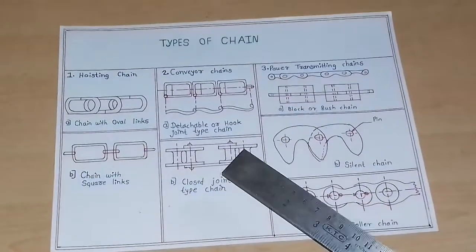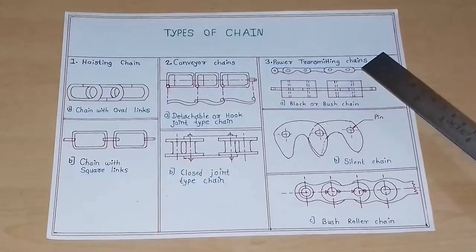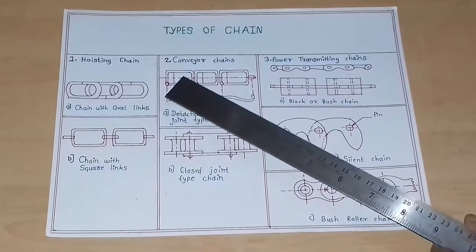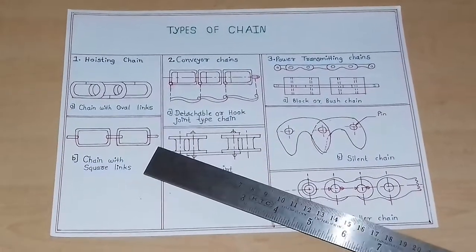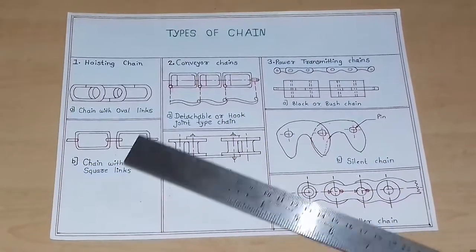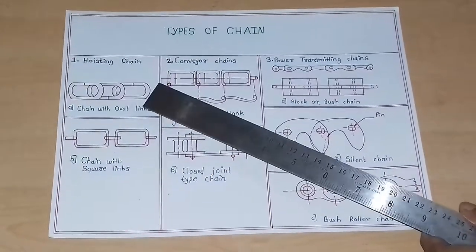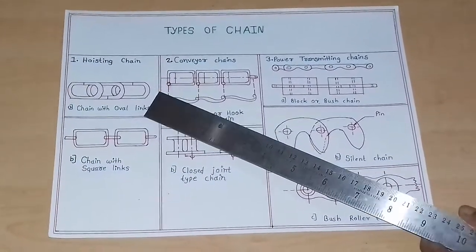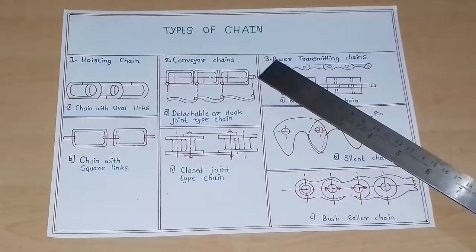Here you see the picture of chains: hoisting chain, conveyor chain, power transmitting chain. First, hoisting chain. In that, two types of chain: chain with oval link, chain with square link. Manufacturing cost of square link is more than the oval link, but oval link is mostly preferable in many applications. Hoisting chain produces noise.